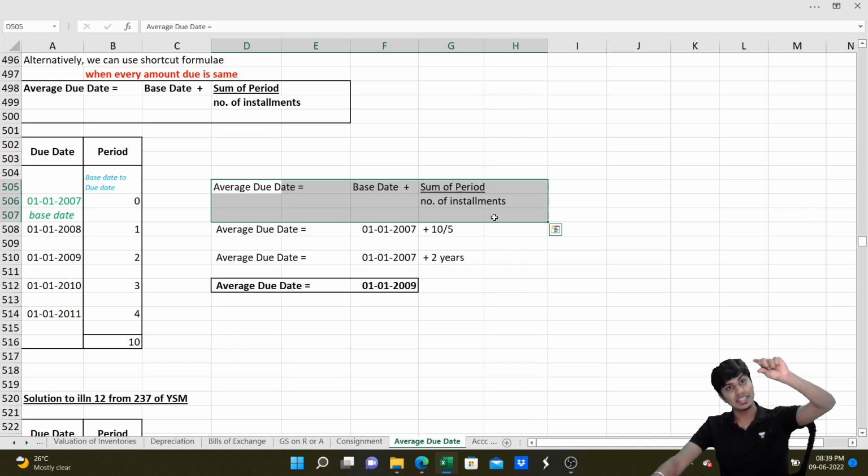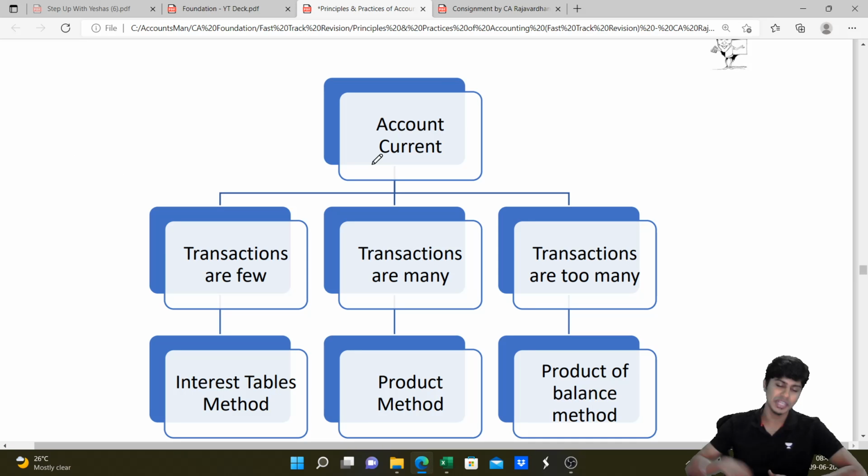The method will be picked based on the number of transactions. However, in the examination scenario, the majority of the questions will come on the product method only. You will follow the interest table method or the product of balance method only and only if they ask you to do so in the exam. If not, we'll always be doing the product method. Why? It will save time. This is the easiest and the most time saving one.